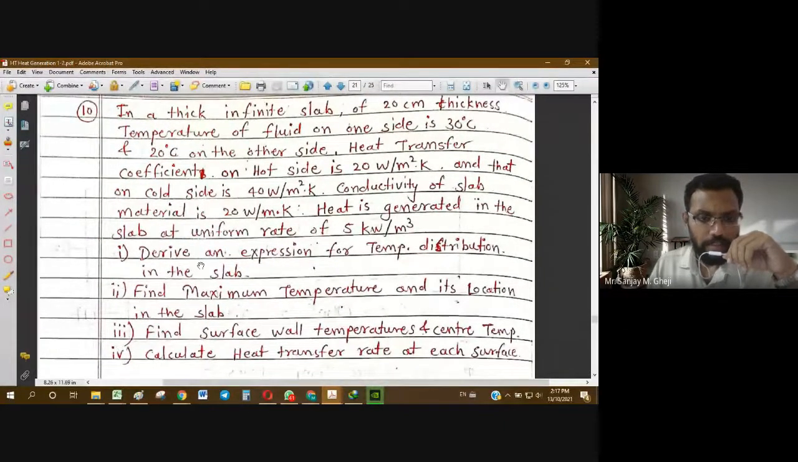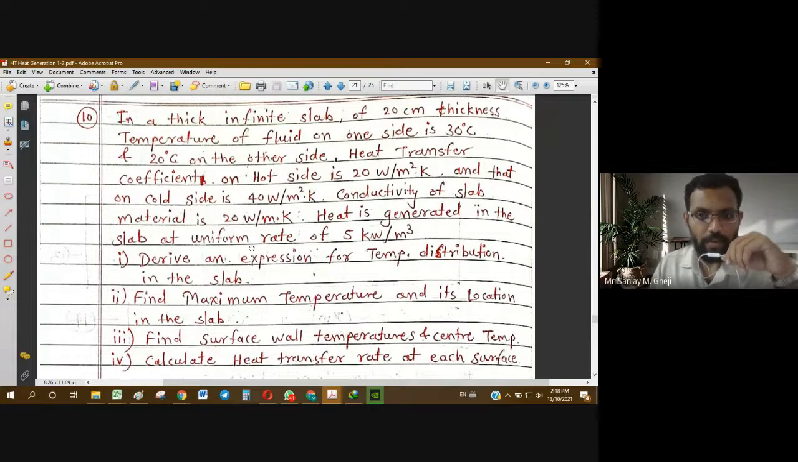Then we have to find these quantities. Number one, derive an expression for temperature distribution in the slab. Number two, find the maximum temperature and its location in the slab. Number three, find surface wall temperatures and the center temperature. Number four, calculate heat transfer rate at each surface. This is going to be a very large problem.